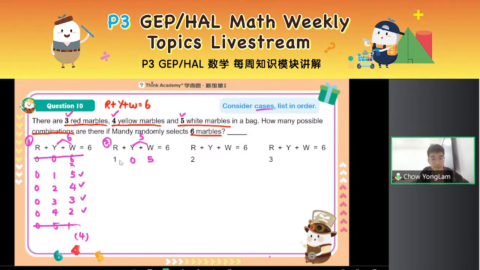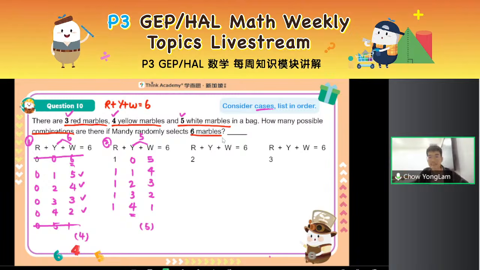Take note, this time my numbers don't have to be ascending because different numbers refer to different colors, right? I could have 1 red, it doesn't affect 0 yellow. I could be unlucky and get 0 yellow. So it's fine. So the order is playing a different role. 1, 1, 4 also can, right? Keep listing. Small to big are 1, 2, 3, right? This one, small to big, that means this one needs to decrease at the same time. 1, 3, 2, 1, 4, 1. Remember, I have at most 4 yellow marbles, so I will stop here. So they are 5.